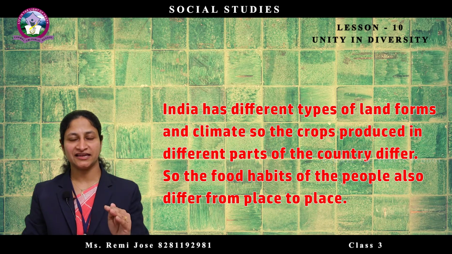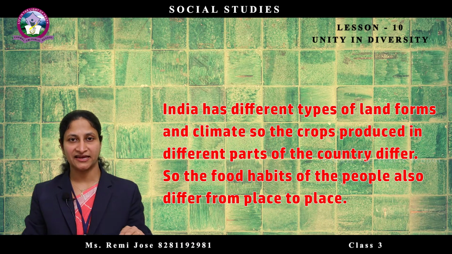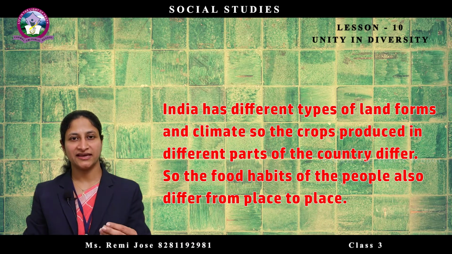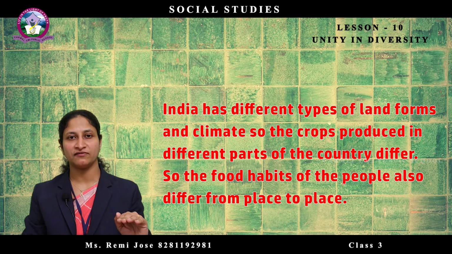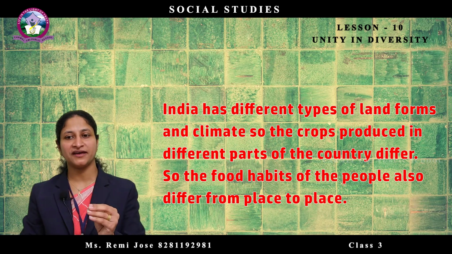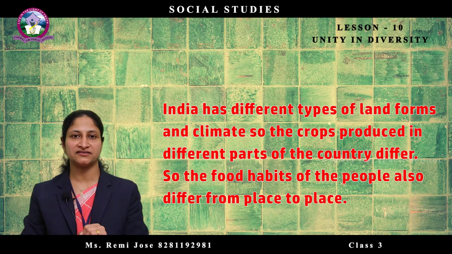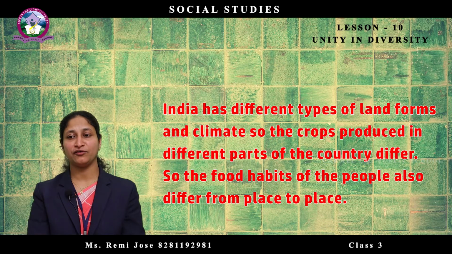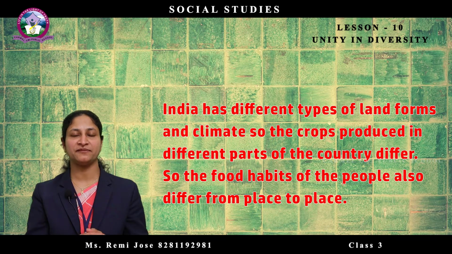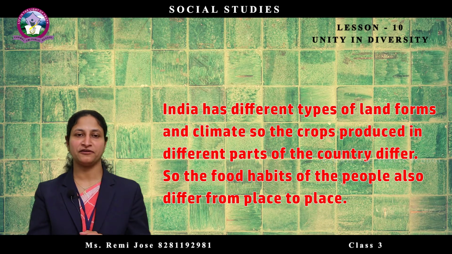For example, in hilly regions, crops such as tea and cardamom are widely cultivated, and in flat or plain areas, wheat, rice and pulses are grown very well. So because of the various types of landforms and climate, the crops produced in different parts of the country are different. So the food habits of the people also differ from place to place or state to state.